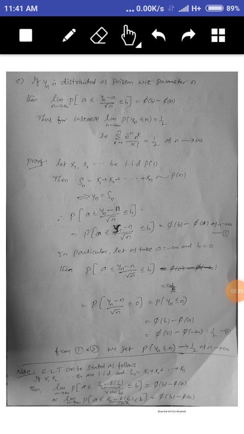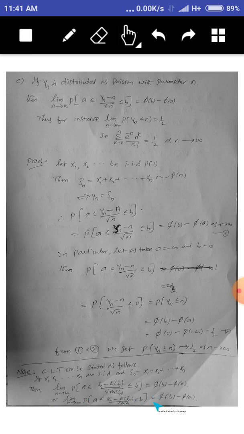So one more note I have given. The central limit theorem can also be written like this. If X1, X2, ..., Xn are IID, Sn equals X1 plus X2 plus ... plus Xn, then the limit as n tends to infinity of P of a is less than or equal to (Sn minus E of Sn) divided by square root of variance of Sn is less than b, equals Φ(b) minus Φ(a). Similarly, instead of Sn, suppose we get a mean, X̄n. So we can use the central limit theorem like this.